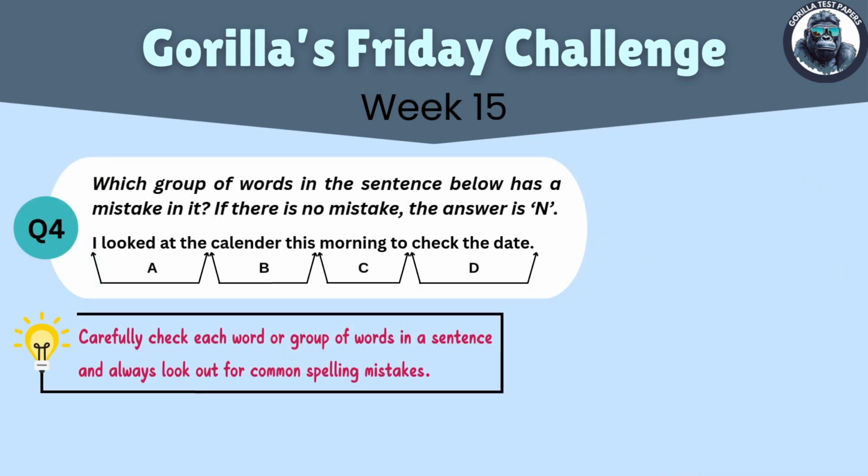Now, as we check each word in this sentence, we notice the word calendar is spelled incorrectly. The correct spelling is shown on the screen now, as it should have an A before the R and not an E. And if we check the sentence on the screen, we can see that this word falls into group B, so therefore the correct answer to this question is B.